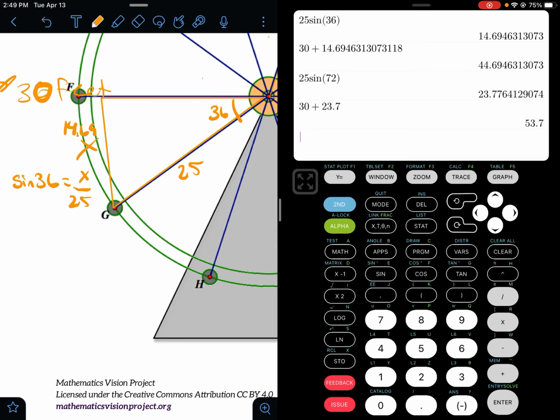All right, so we're going to do 30 minus 14.69. Oop, I forgot the decimal. There we go. So we get 15.31.